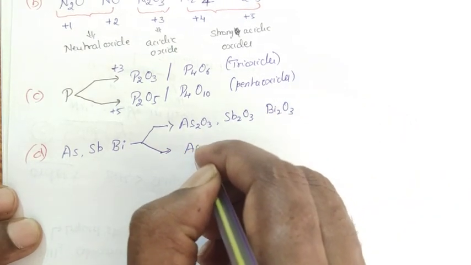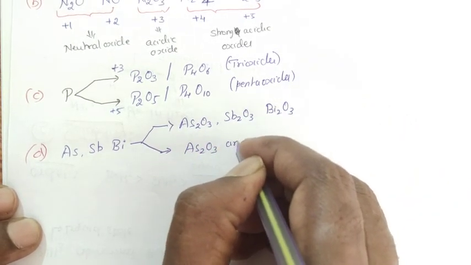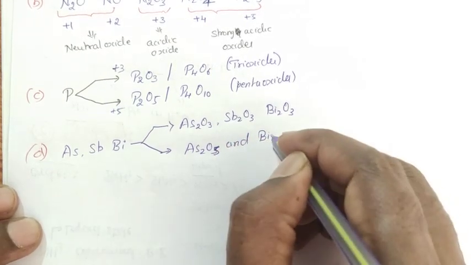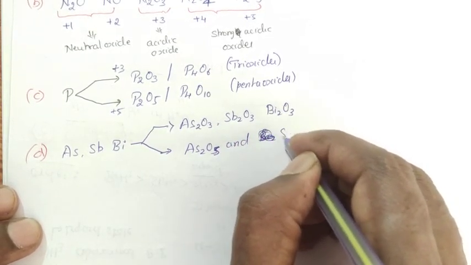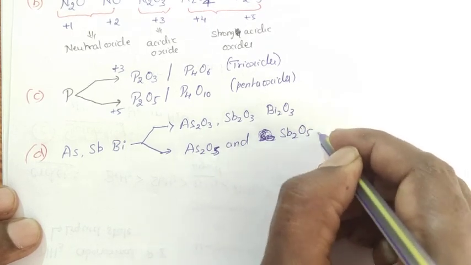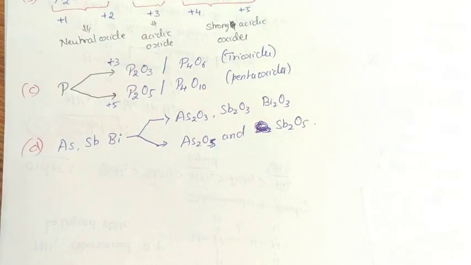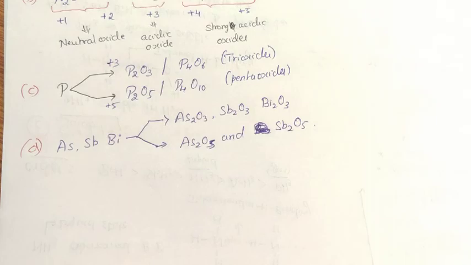Coming to pentoxide, bismuth pentoxide is unable to form due to larger atomic radius of bismuth cation. Please note it down.